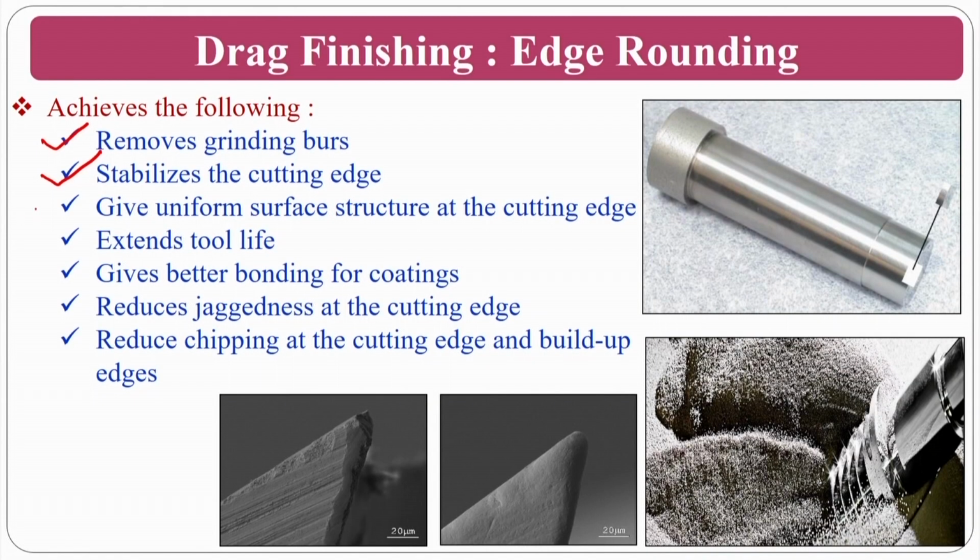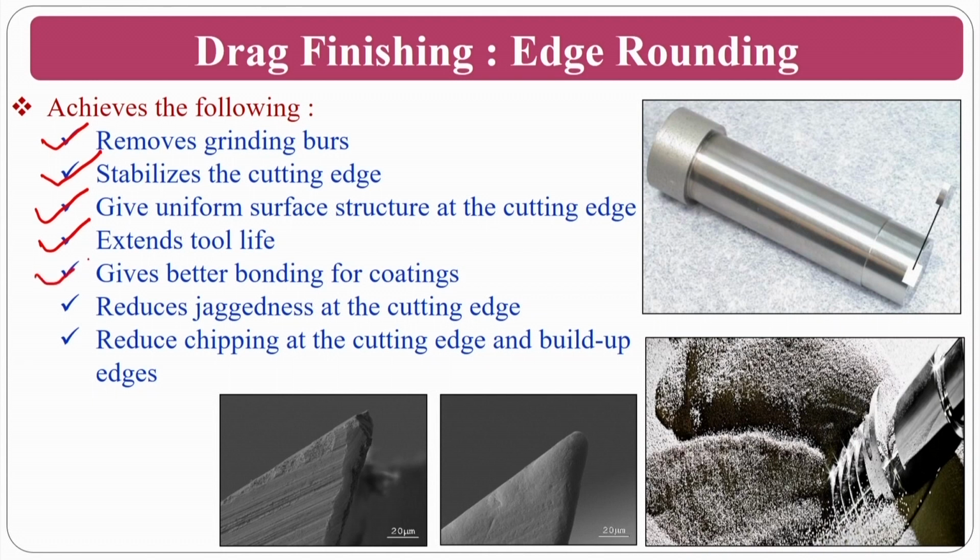It gives a uniform surface structure at the cutting edge and extends tool life, because if your nose radius or cutting edge radius is slightly higher, the area of contact with the workpiece will be very high, so you will have good life, but there may be a chance of vibrations. That is a drawback.